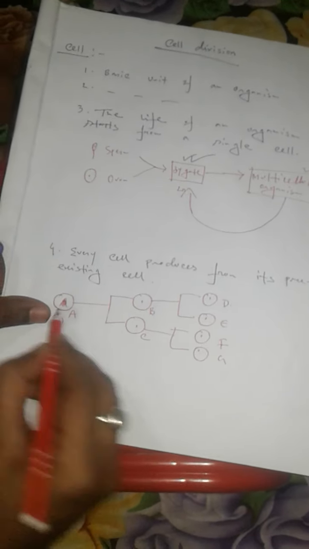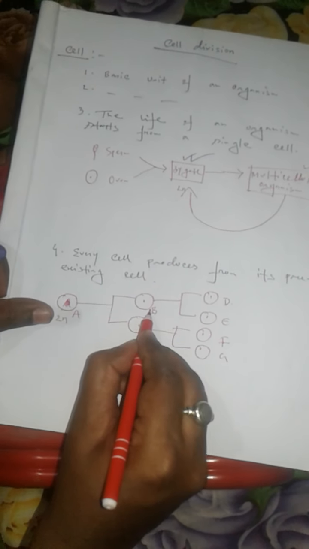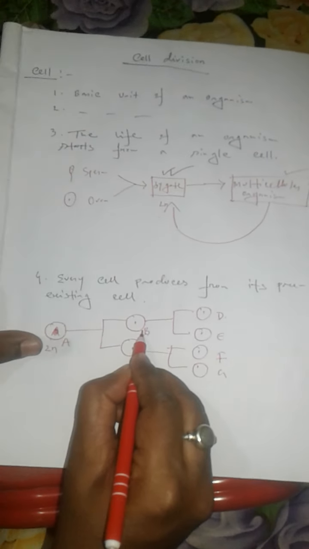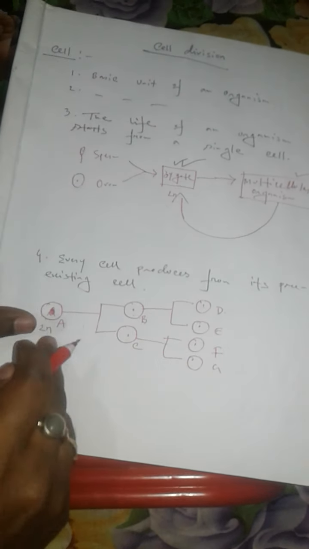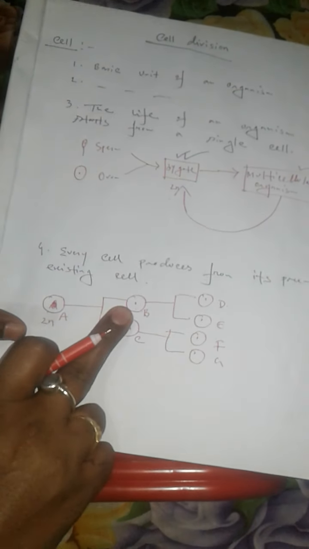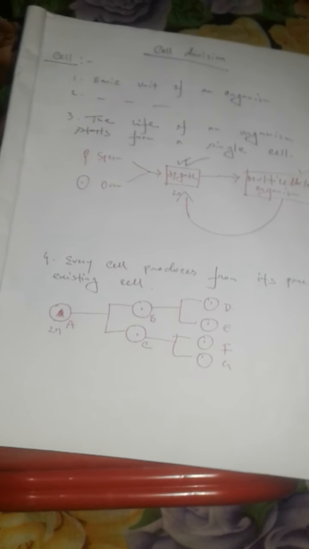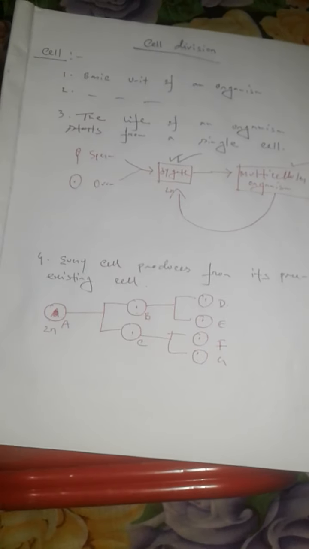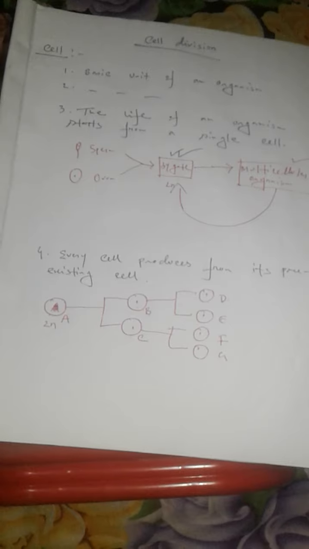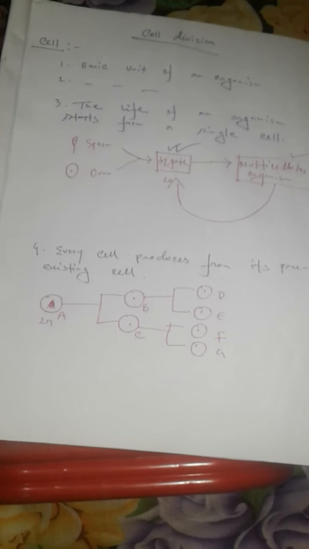So from this figure clearly you will understand that B cell produced from A cell, not spontaneously. D cell produced from B cell, not spontaneously. E cell produced from B cell, not spontaneously. So in each and every case, each and every cell produced from its previous cell, that means from its pre-existing cell. So these 4 points are very important for your exam. Then I am going to the next point.